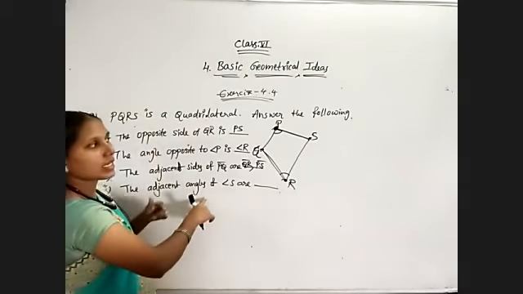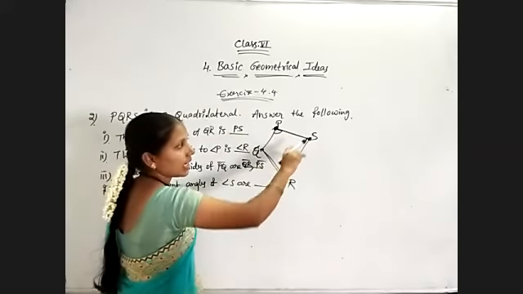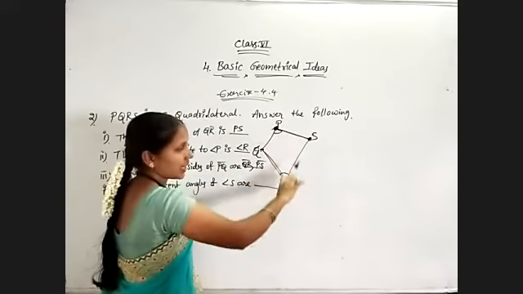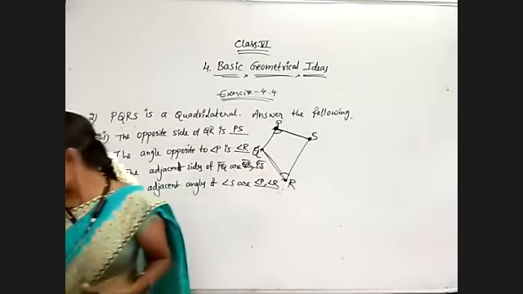Adjacent angles of angle S. For S, what are the adjacent angles? Angle P and angle R. For S, what are the beside angles? P and R. That's it.